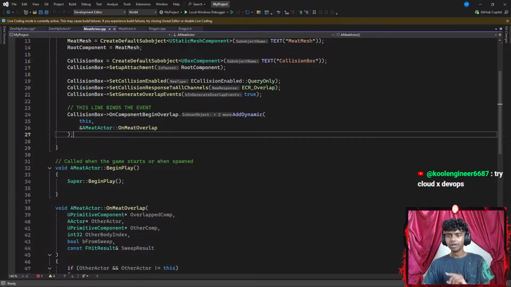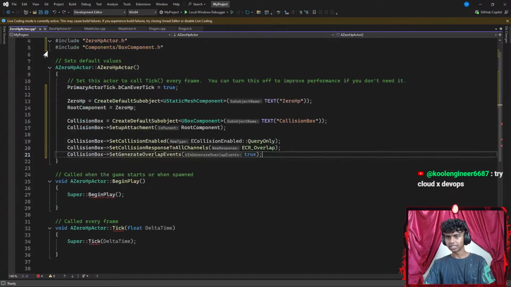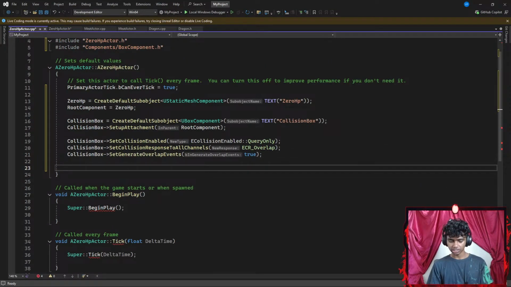Okay, so collision on component being overlapped, so I gotta go with my collision box pointing towards on component being overlapped.